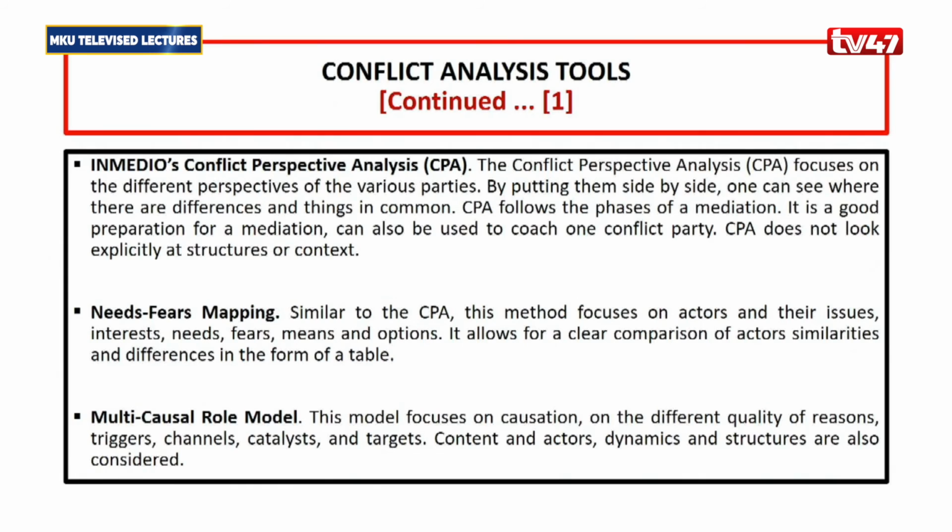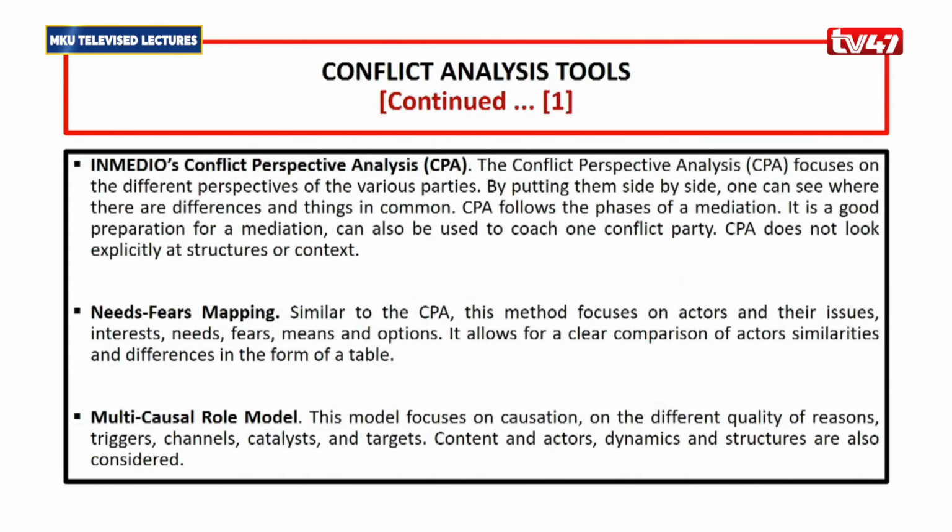And then the needs and fears mapping, which is a little bit similar to the CPA, but this method focuses on actors and their issues, interests, needs and fears, means and options. It allows for a clear comparison of actors' similarities and differences in the form of a table. So you look at their fears and their needs. So you can put it on a table. So group A and group B, their fears and their needs. And then later on, you start looking at the similarities. So when you pick out the similarities, then you can use those similarities to be able to build peace between those two communities.